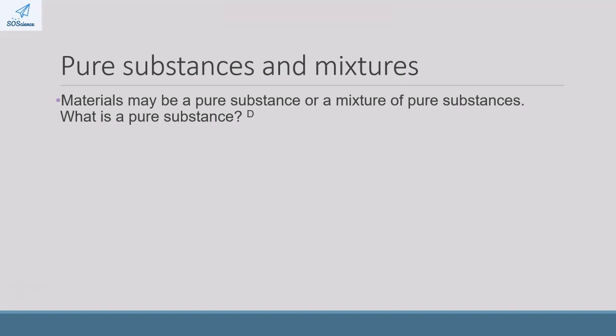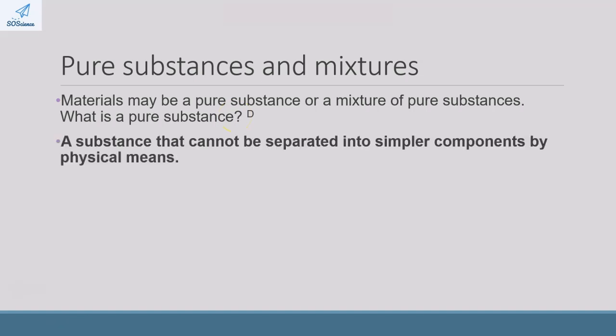So let's define a pure substance, and remember that definitions need to be learnt word for word. A pure substance is defined as a substance that cannot be separated into simpler components by physical means. And in grade 7, you would have learnt about the different physical means of separation, and we're going to recap it shortly in this lesson.